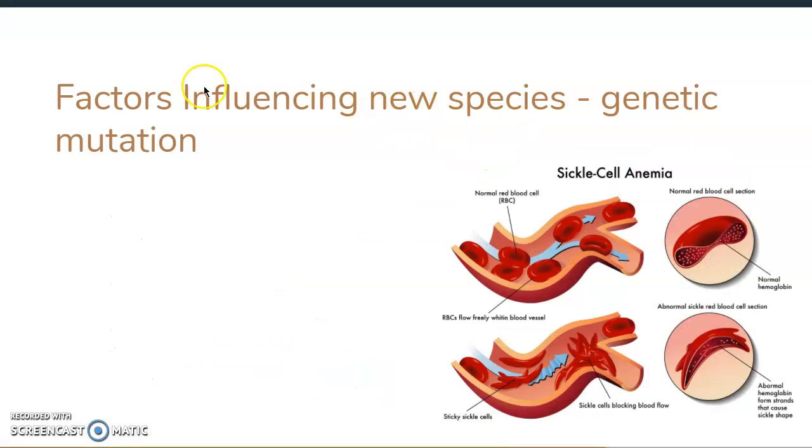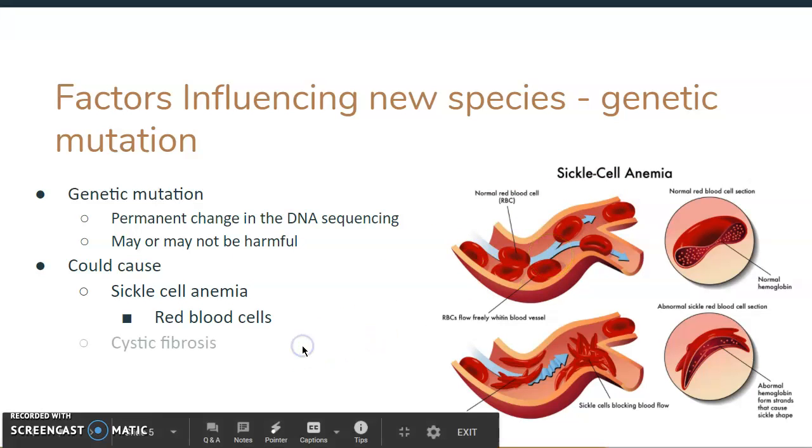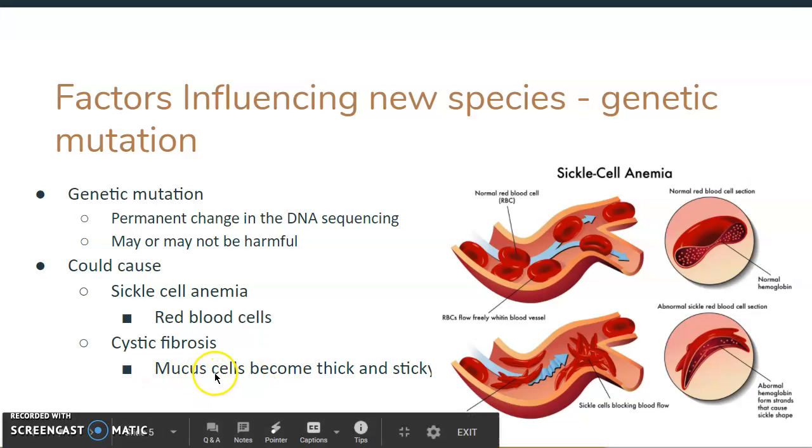So that's number two. Number three is a genetic mutation. A genetic mutation is a permanent change in DNA sequencing. This change may or may not be harmful, and it could cause things such as sickle cell anemia, which happens in our red blood cells. We have a picture over on the right. It could cause cystic fibrosis, which causes our mucus cells to become thick and sticky, and possibly cancer.